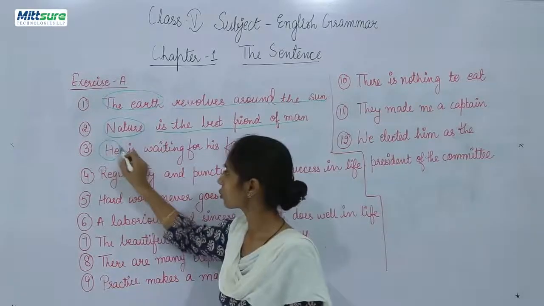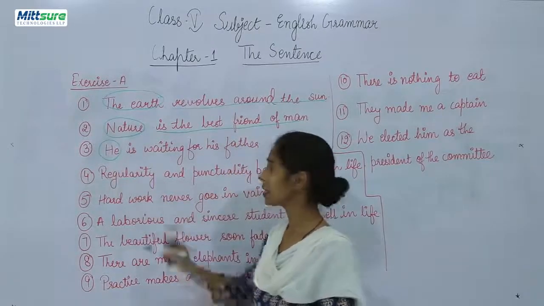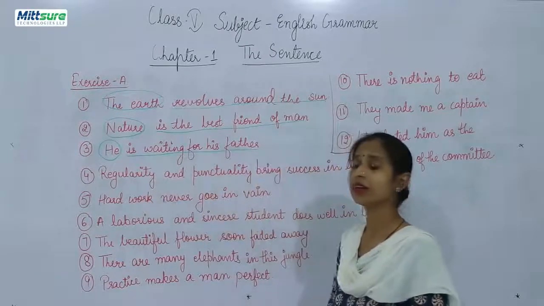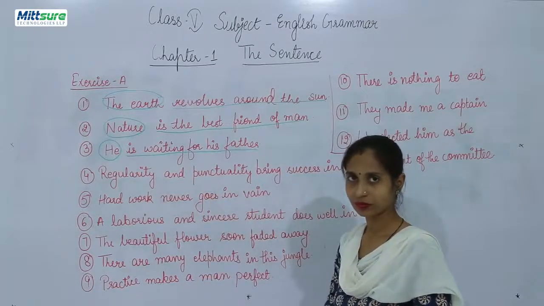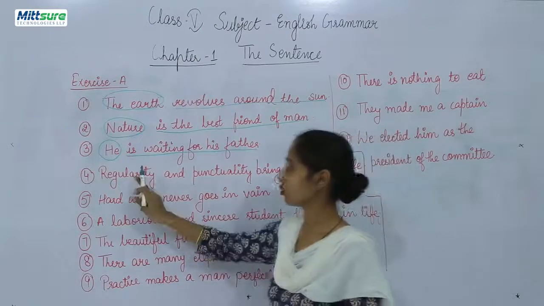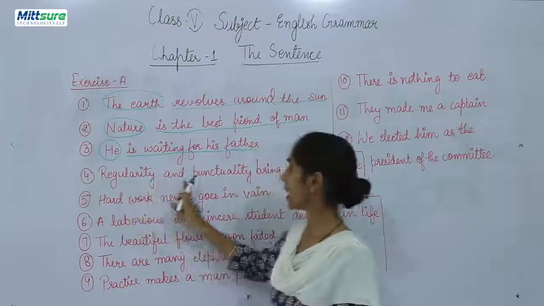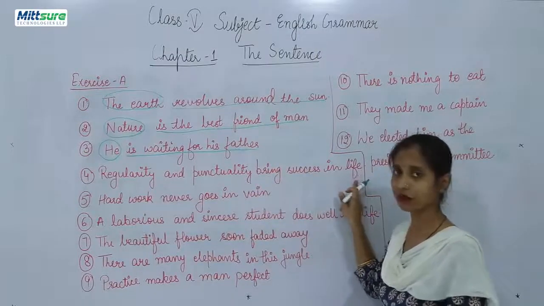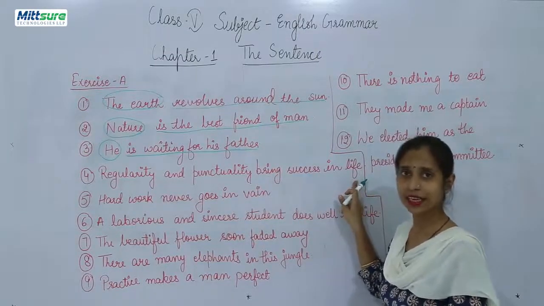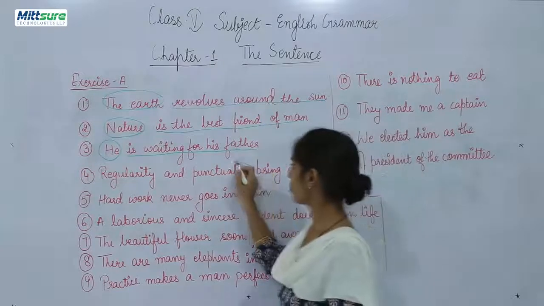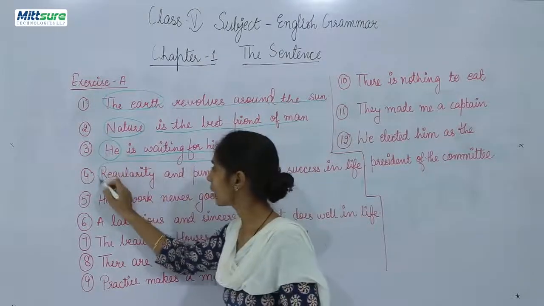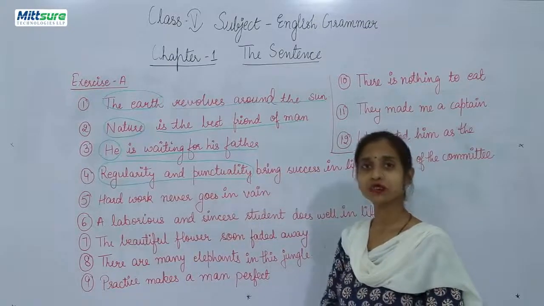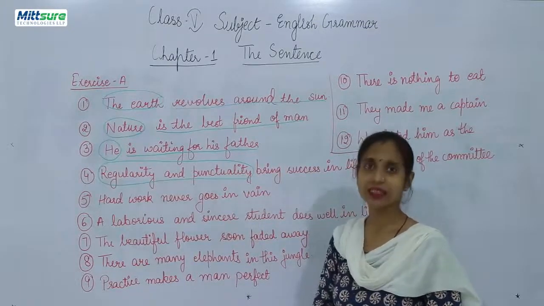He. So he will be the subject. Is waiting for his father will be the predicate.